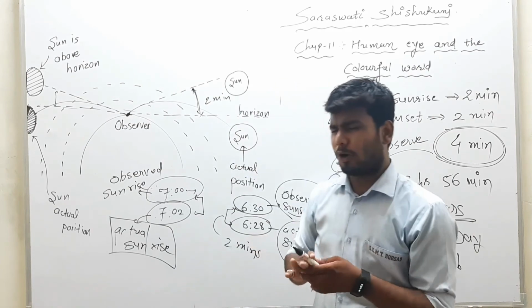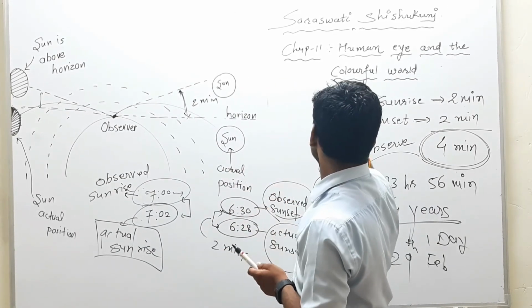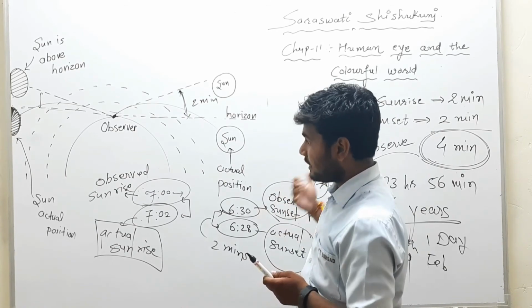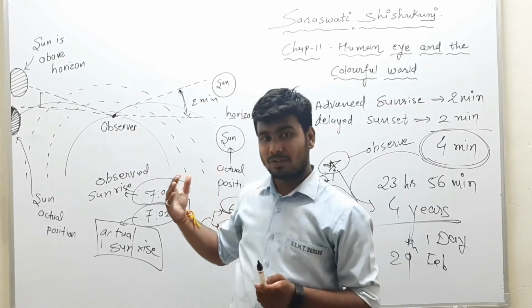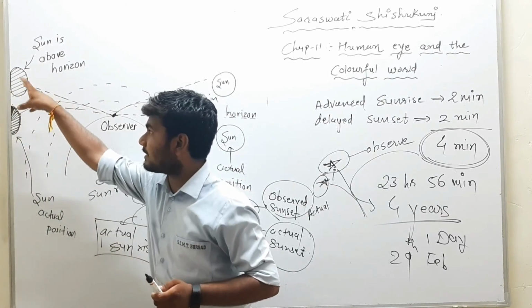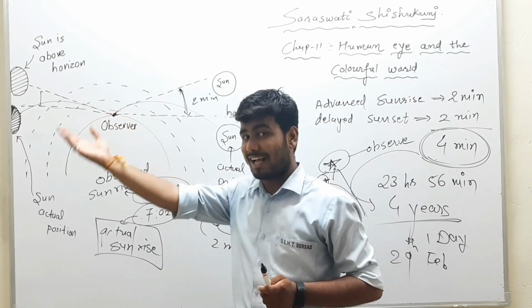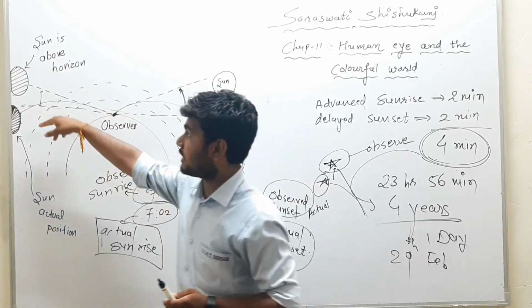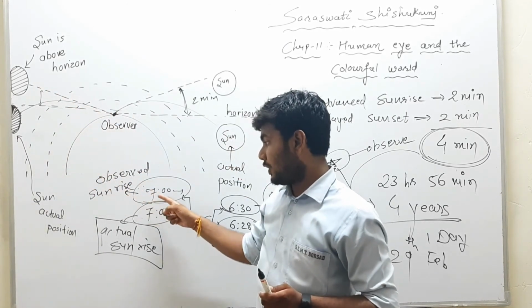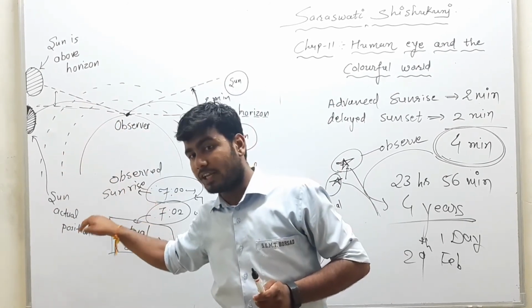So again, the topic is very easy to understand. Advanced sunrise and delayed sunset. Why advanced? The observed sunrise and the actual sunrise have a difference of 2 minutes, but whatever we observe, we call it sunrise or sunset. So according to our observation, it will be 2 minutes earlier in comparison to the actual sunrise.